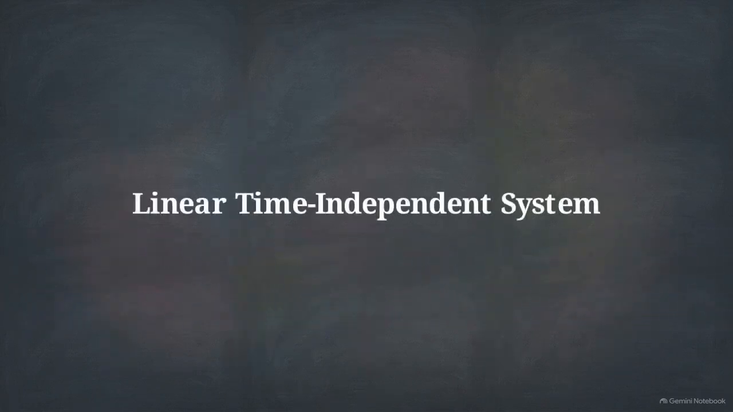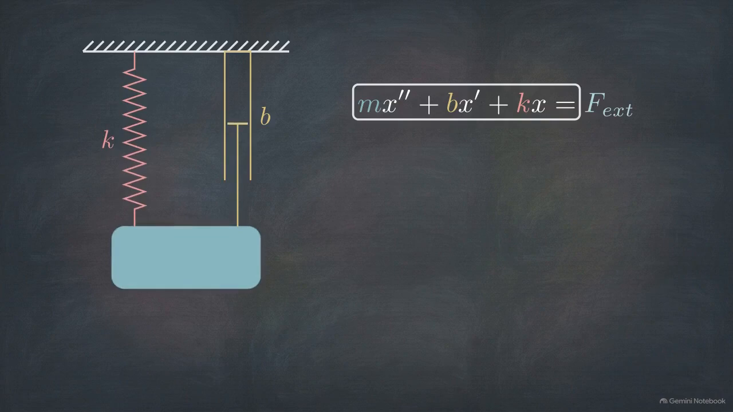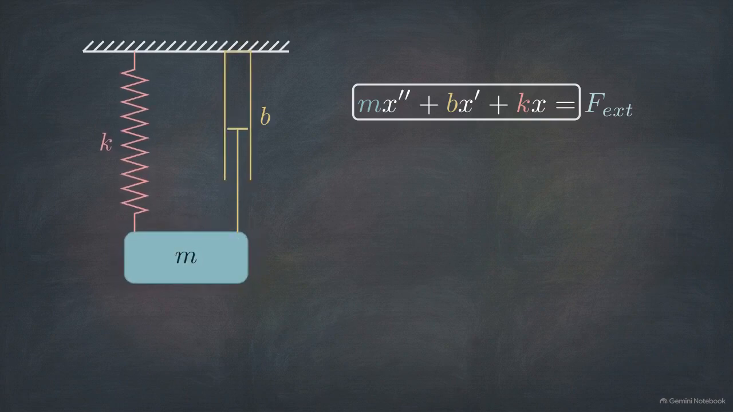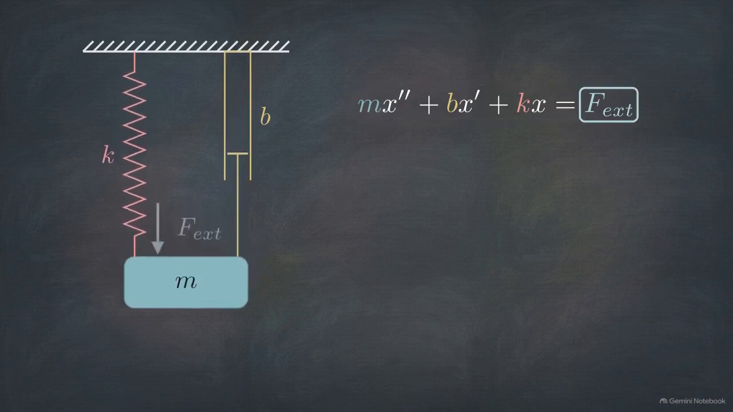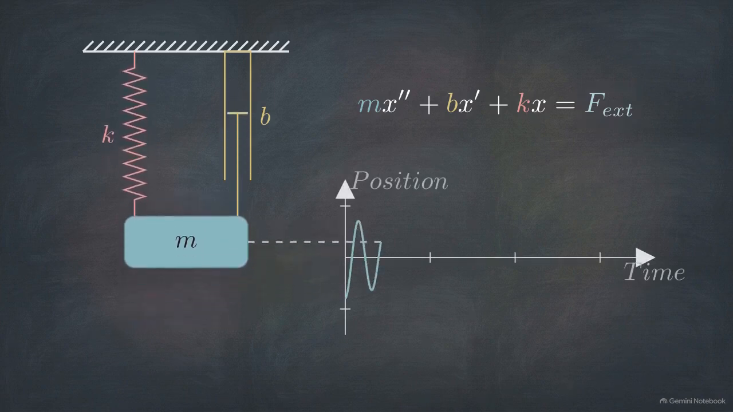To see how a structure absorbs energy, we look at a linear time-independent system. It has three basic parts: a mass, a spring, and a dashpot to simulate friction. This differential equation describes that exact setup. The left side balances the mass, the friction, and the stiffness of the spring. The right side is the external force pushing against it.